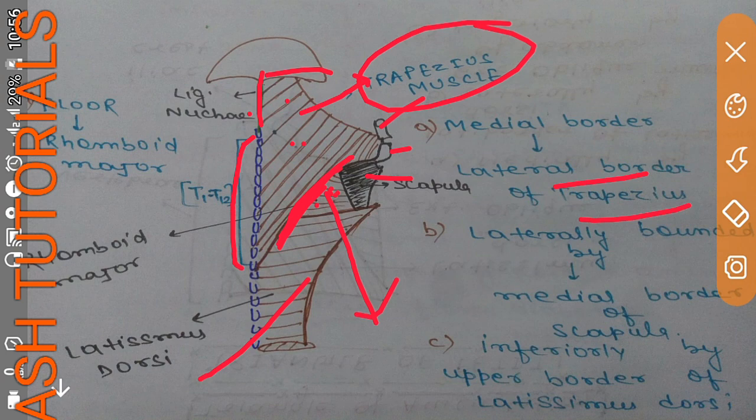Laterally it is bounded by the medial border of scapula. This is your scapula, and the scapula's medial border forms the lateral boundary of the triangle of auscultation. Inferiorly it is bounded by the upper border of latissimus dorsi. This is latissimus dorsi, and its upper border forms the inferior boundary. And the floor of the triangle of auscultation is formed by rhomboid major.